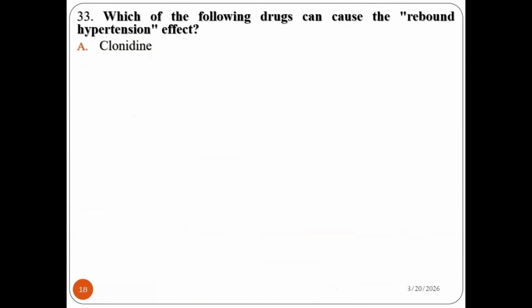Question number 33. Which of the following drugs can cause a rebound hypertension effect? Rebound hypertension means that once the patient gets relief from hypertension and stops the medicine, the blood pressure becomes raised again. That is called rebound. So which drug can cause this scenario? Is it clonidine, metoprolol, diltiazem, or enalapril?